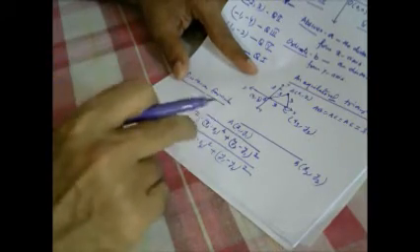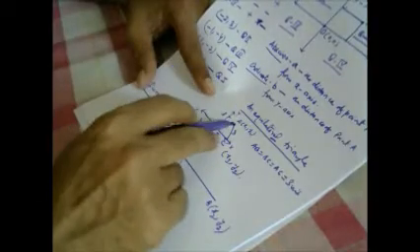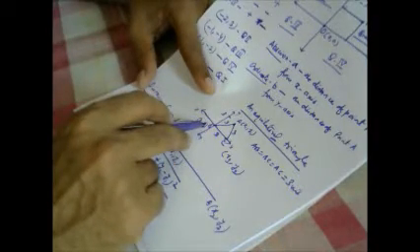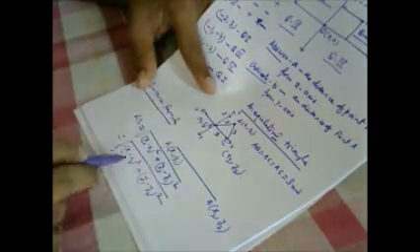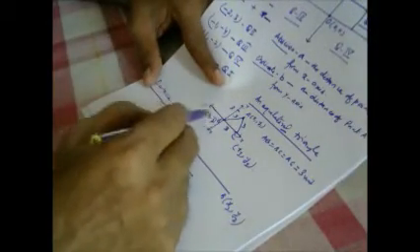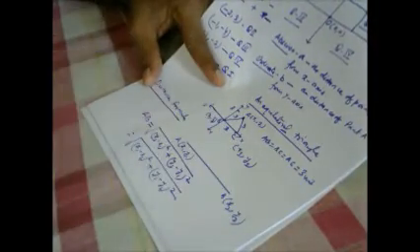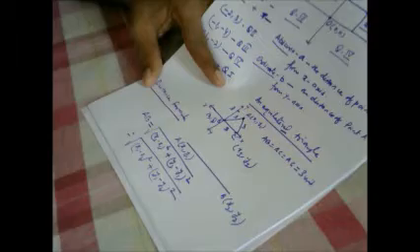With this, we will be able to find out the distance. We will have the coordinates of point A and the coordinates of point B. By utilizing this formula, we will be able to find out AB, BC, CA. So this is the distance formula.